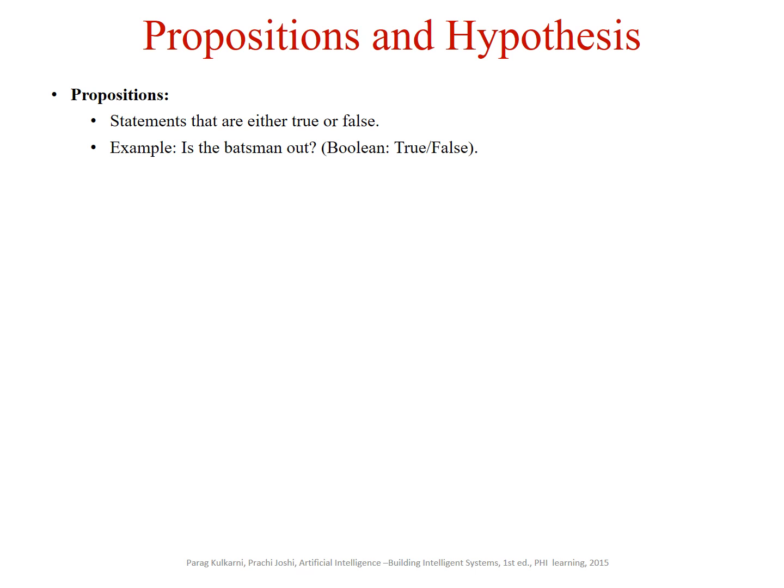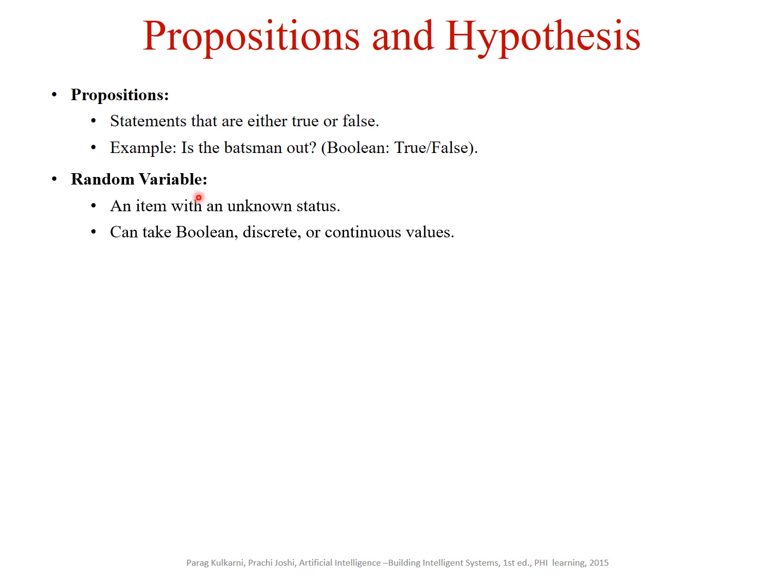And hypotheses, propositions. These are the statements that are either true or false. If the question is, is the batsman out? The answer could be either true or false. Random variable, it's an item with an unknown status. It can take a Boolean value, a discrete, or it could be continuous also.